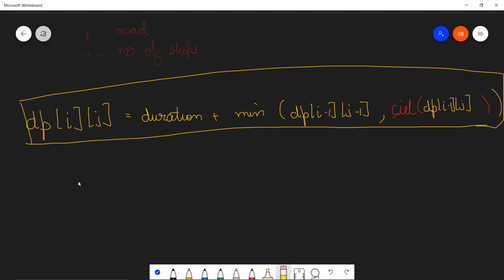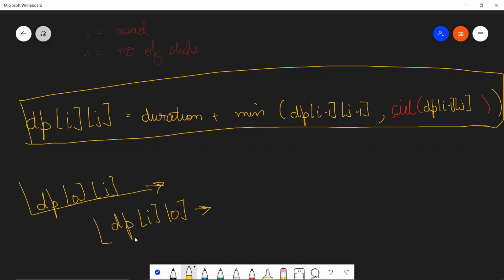Now, base cases, right? What will you initialize your DP with? Let me tell you what you will initialize DP[0][j] for all j's with, and also what you will initialize DP[i][0] for all i's with, right? This is something that you need to initialize for you to run the for loop twice, for range of i and then for range of j, and then use this formula. You still need to begin from somewhere, right?